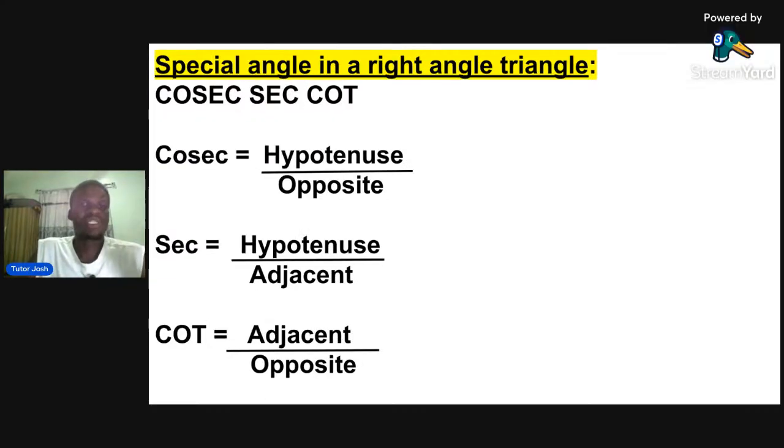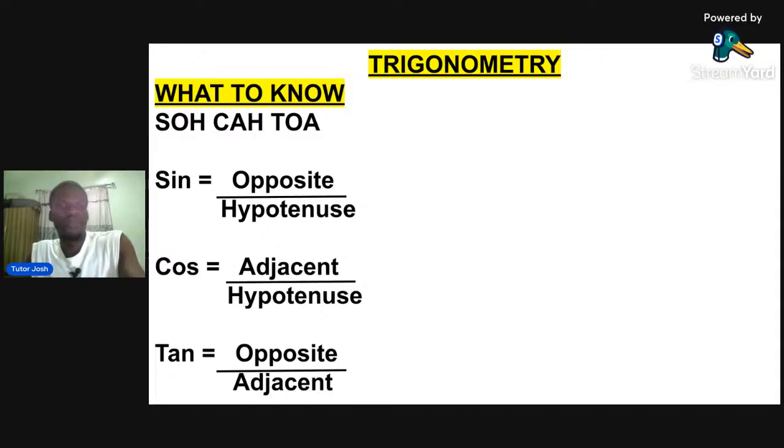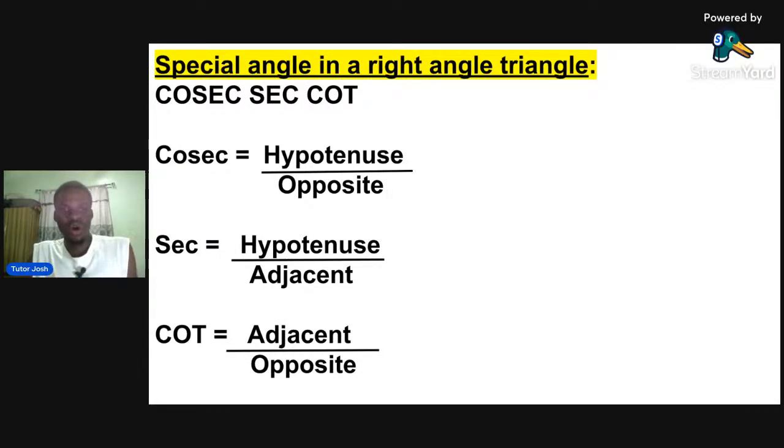Now, there are some special ratios in the right angle triangle, right? Cosec, sec, and what? Cot. Okay? Cosec, sec, and cot. We also know that cosec is what? Hypotenuse over opposite, which is actually the inverse of sine. If we check, sine is what? Opposite over hypotenuse. So cosec will be what? Hypotenuse over opposite, which is the what? Inverse of sine. Then sec is what? Hypotenuse over adjacent.